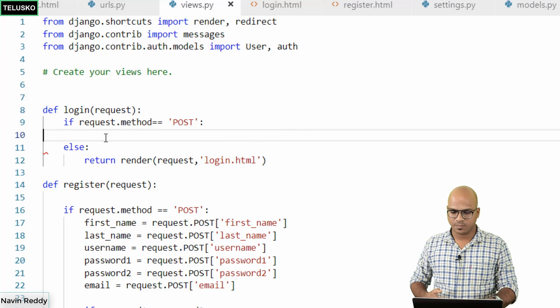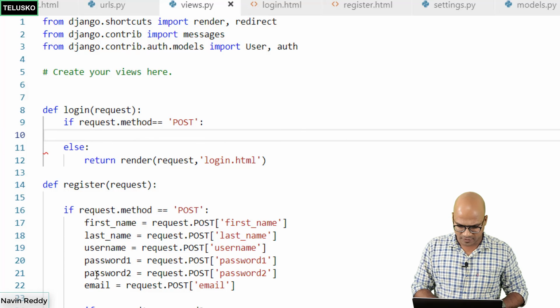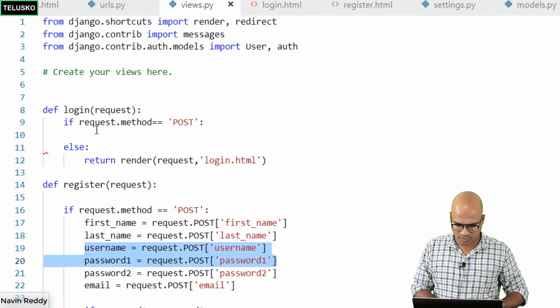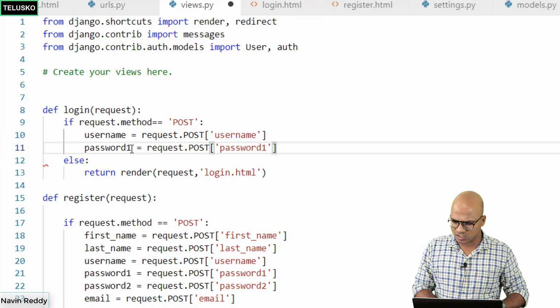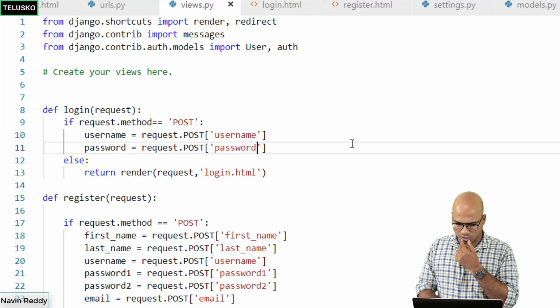Now, what if it is a post request? In that case, you will fetch the data first. Let's do that quickly. In fact, I will copy this time. Why type every time? So I want these two things here, paste. The only change here is I don't want password1, I just want password. That is done. I got two details.